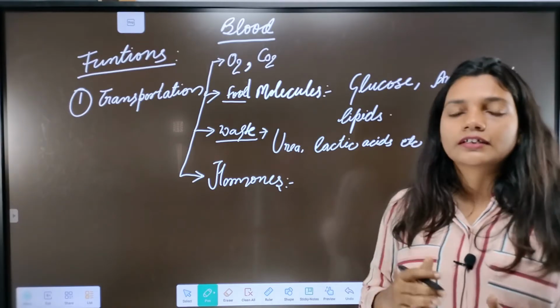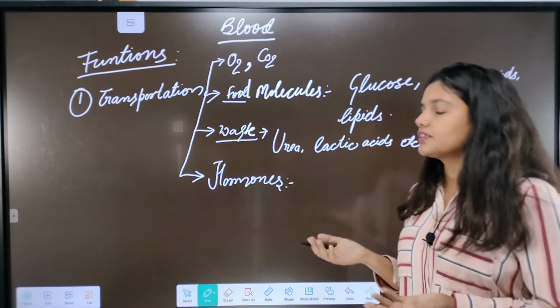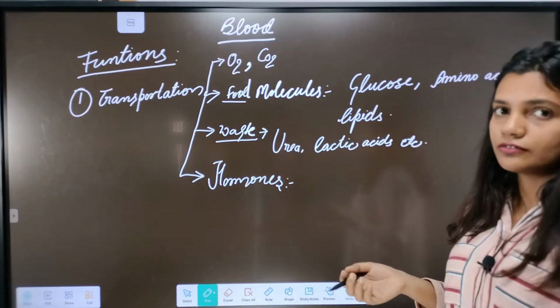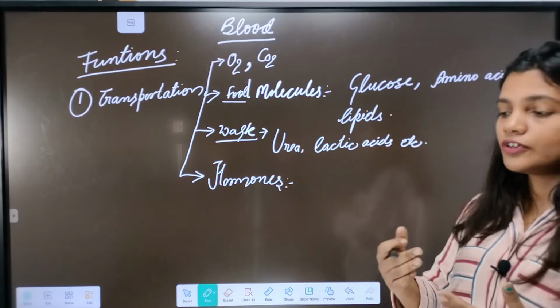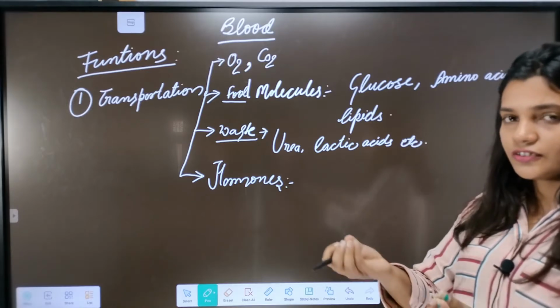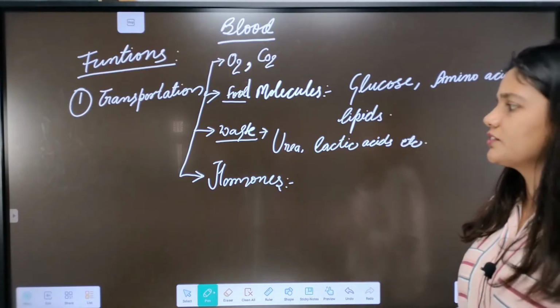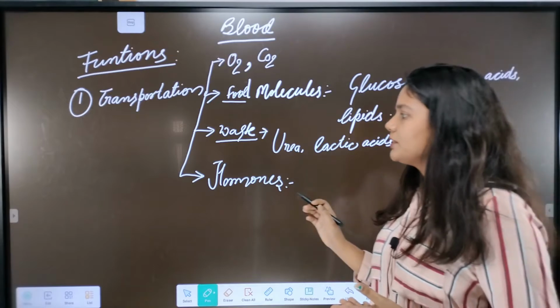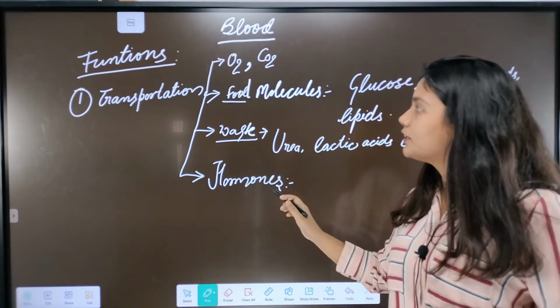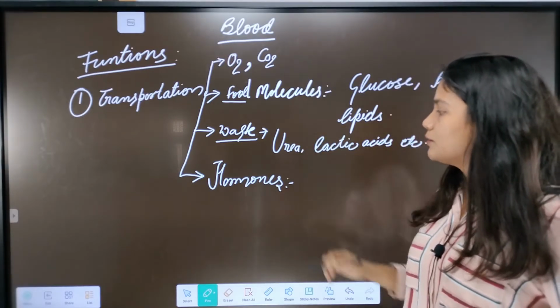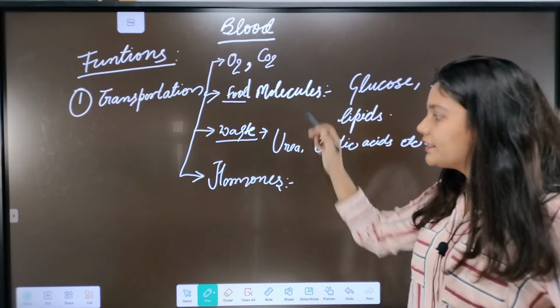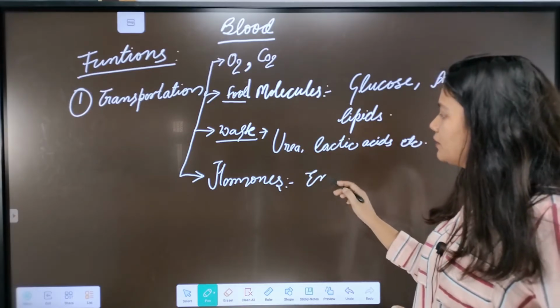But endocrine glands do not have ducts for transportation of their secretion. So they don't have the duct. In that case, they directly pour their secretion into the blood. So blood carries the hormones from the endocrine glands.